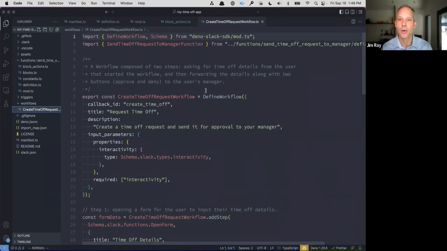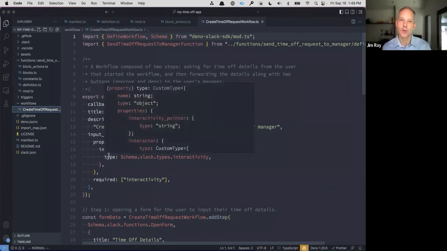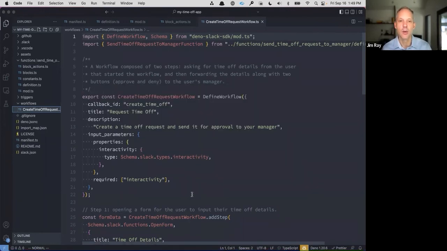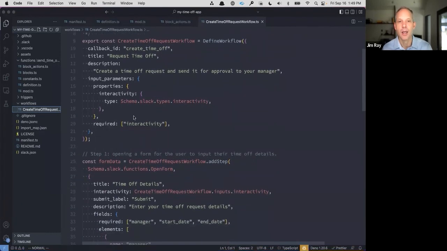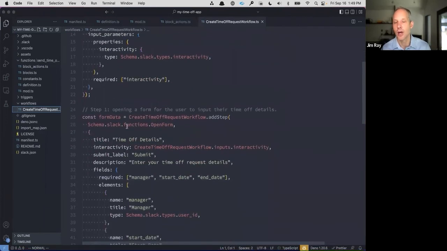So you can see right here, we're defining our workflow. Again, a workflow has a callback ID, a title, a description. It's also got input parameters. The workflow itself, in this case, is just saying that our workflow is going to be interactive, and what we're going to do is call a form, and the form is going to define those input parameters for us.